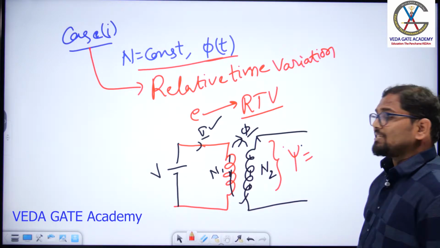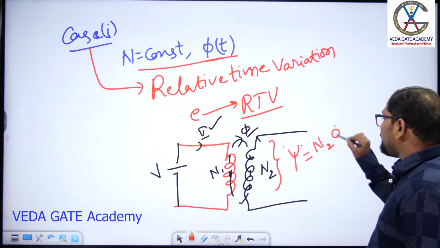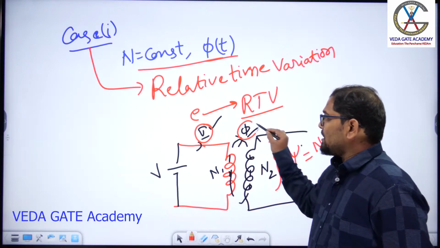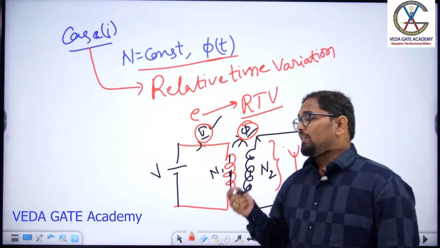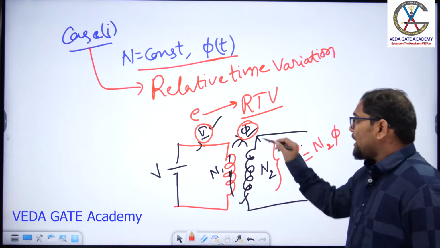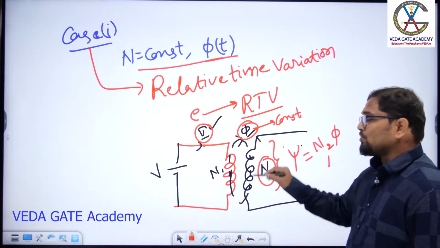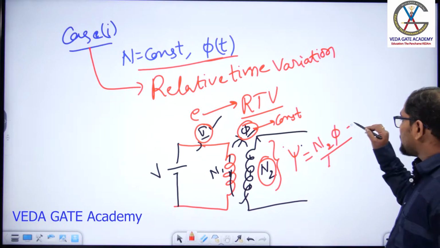The flux linkages in the secondary winding is equal to N2 times the flux. As the current is a DC current, a constant current, the flux is also constant. As the flux and the number of turns are both constant, the flux linkages are also constant.